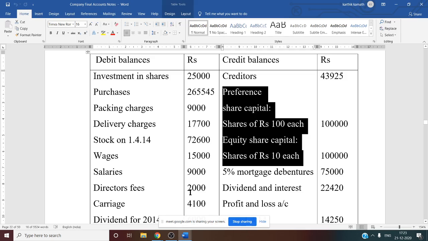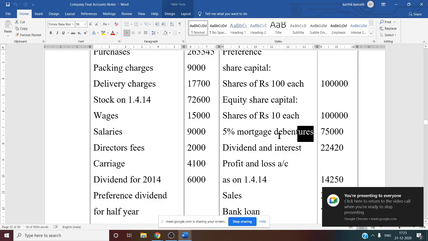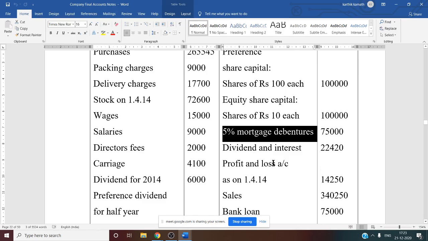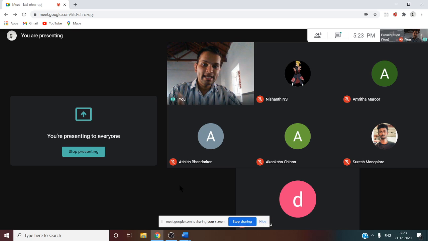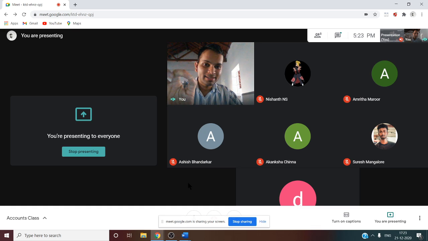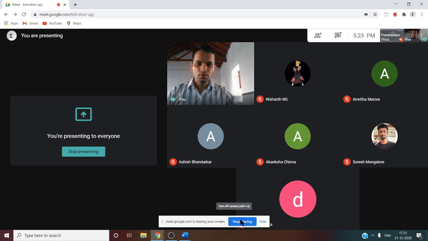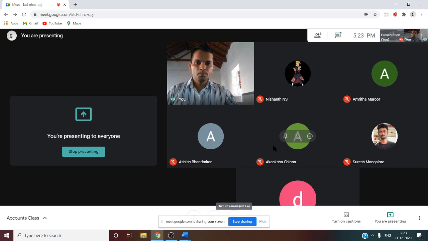Then what else is given? Mortgage debenture, 5% mortgage debenture, long term borrowing, working note number 3. There you have to show it. Dividend and interest, now credit balance is given. So can you tell me under which working note it comes? Credit balance of dividend and interest. Can you tell me the working note number, or mention the name of the working note? Yes, tell me now. Dividend and interest, credit balance.